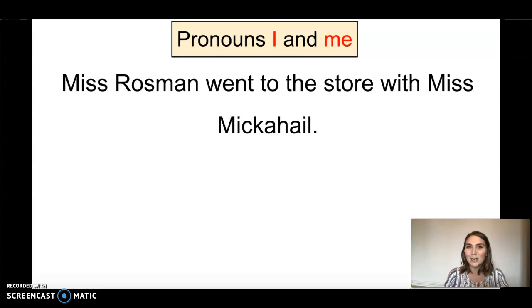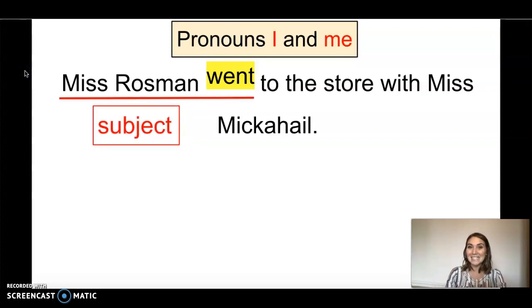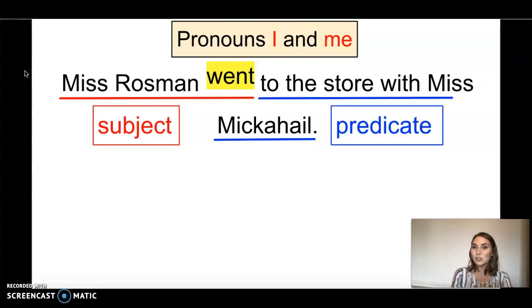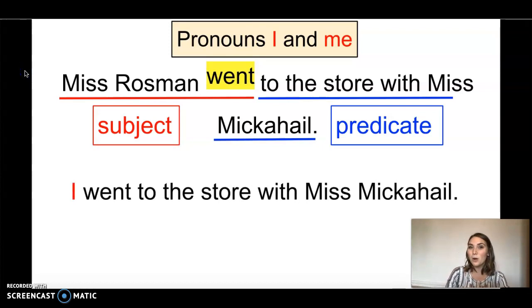So let's find the verb in this sentence. Miss Rossman went to the store with Miss Micahale. I found the verb, went. Who is doing the verb? I am doing the verb. Miss Rossman went is the subject of this sentence. The predicate of this sentence is to the store with Miss Micahale. Since my name is in the subject, I can use pronoun I. You can use I in the subject of your sentence. It wouldn't make sense to say, me went to the store with Miss Micahale.